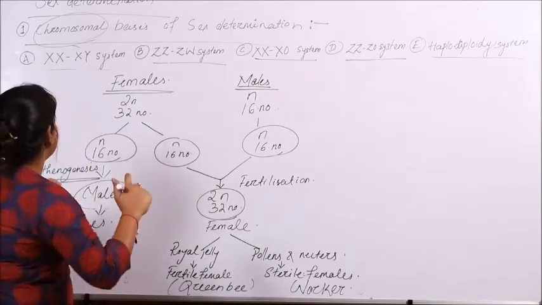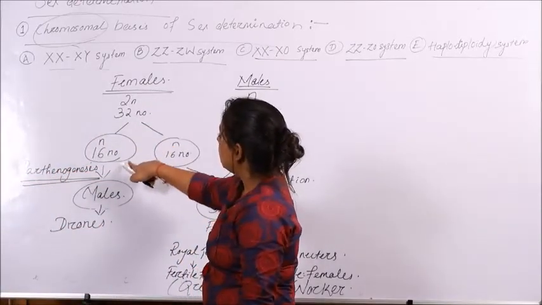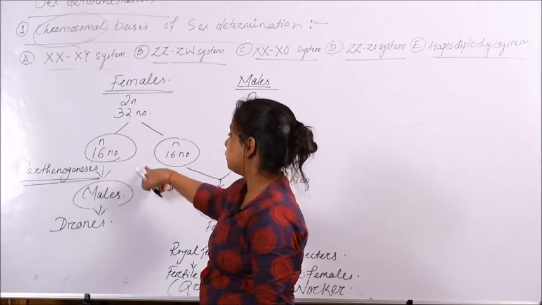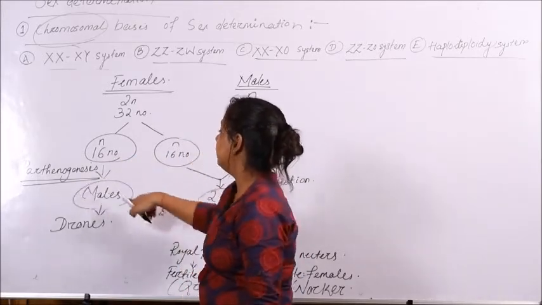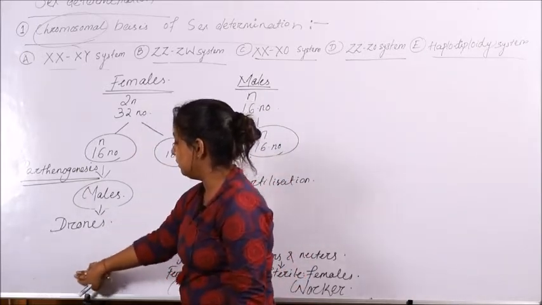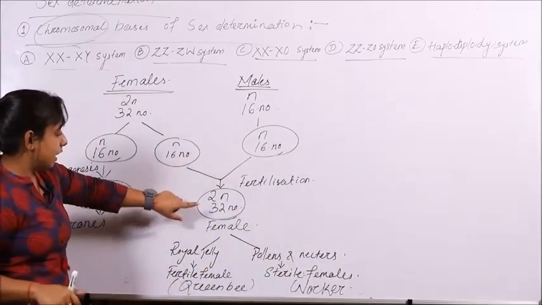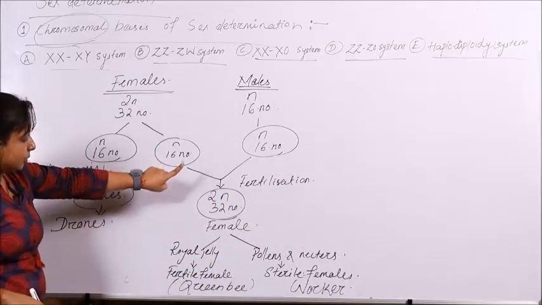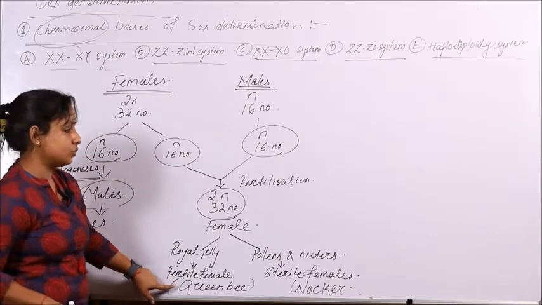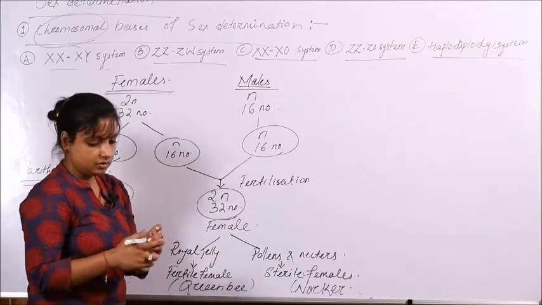And if the offspring is produced only from the unfertilized egg of the female, with a haploid set of chromosomes, it will parthenogenetically develop into a male. So all the males in a honeybee colony are known as drones, and out of all the females, only a single female will be fed on royal jelly, which will be fertile and will be known as queen bee, whereas all other females will be sterile workers.